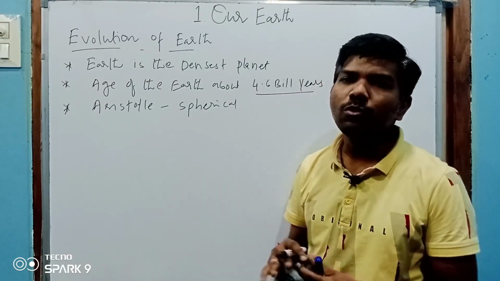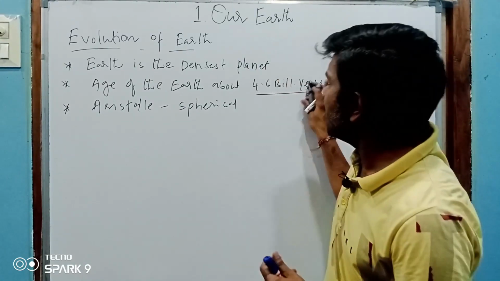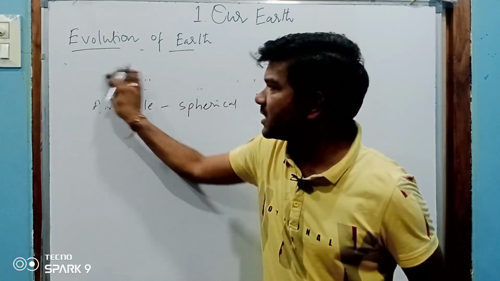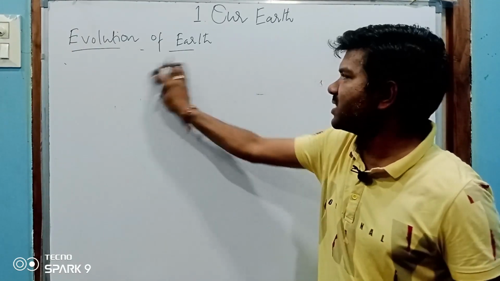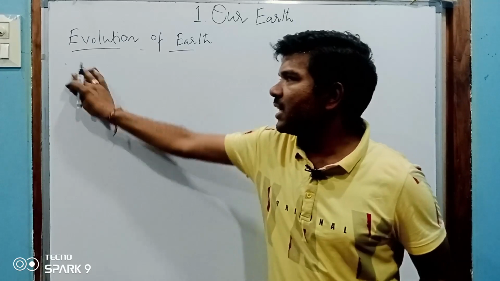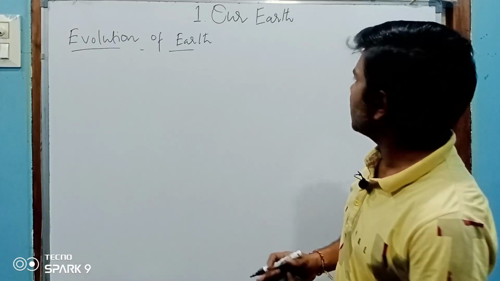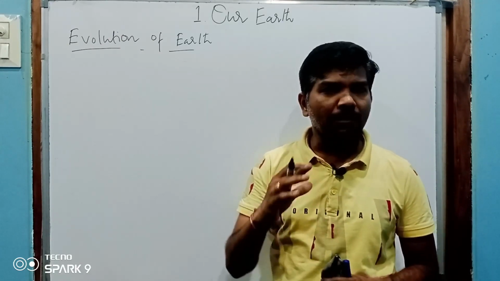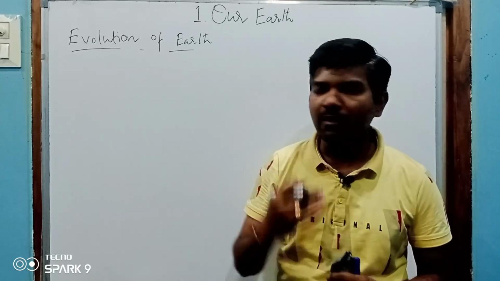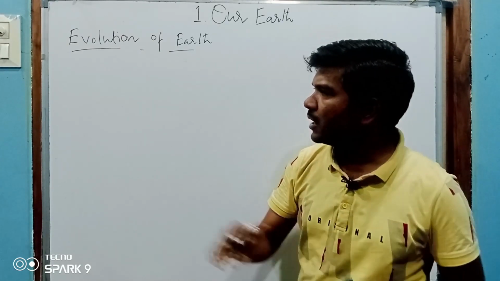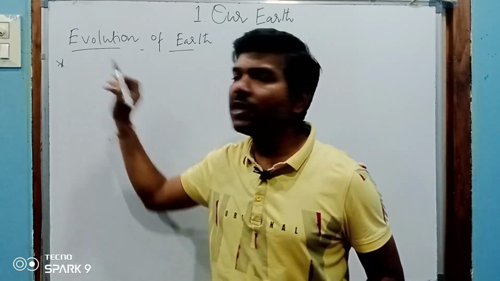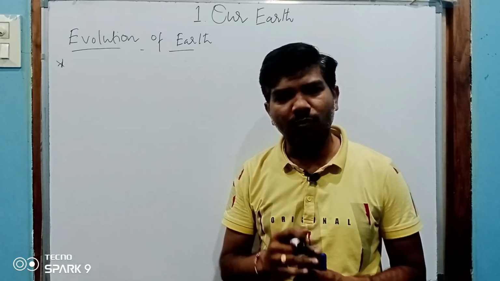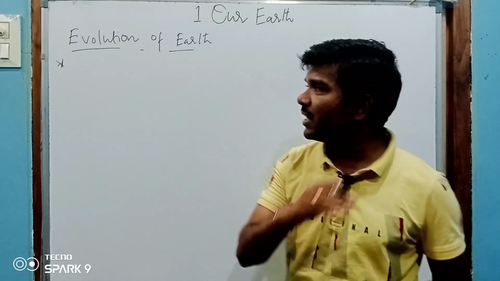Let's see how the earth was formed and what kind of phases it took to form the present day earth. There are steps, step by step. They have mentioned it in our textbook also, but there are some points I want to add. The present day earth was formed through several stages.